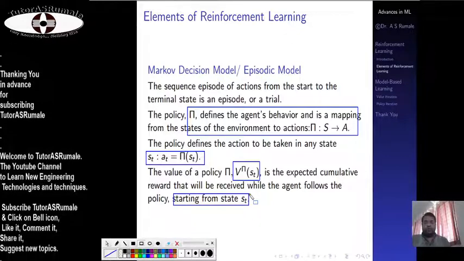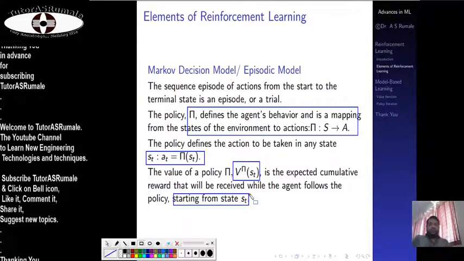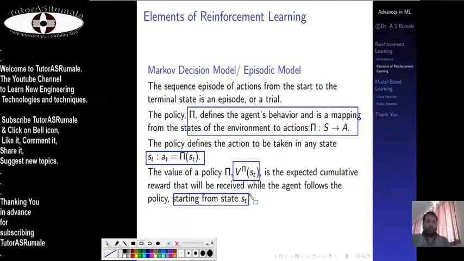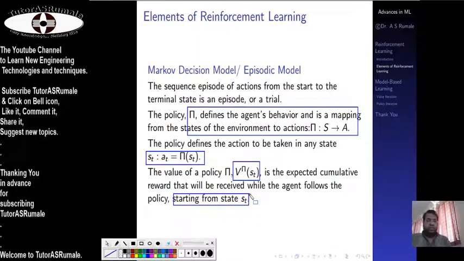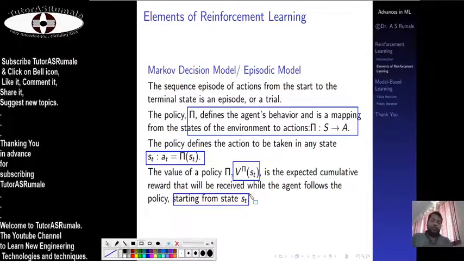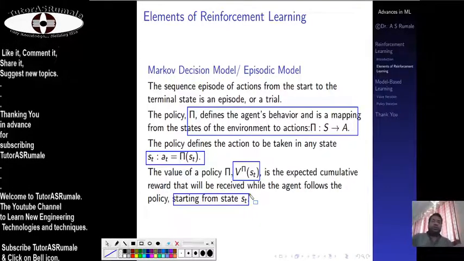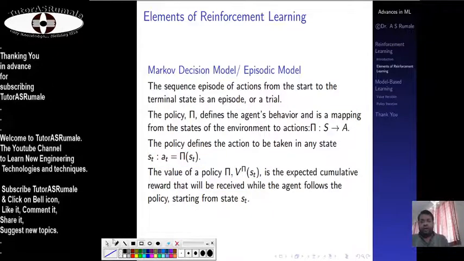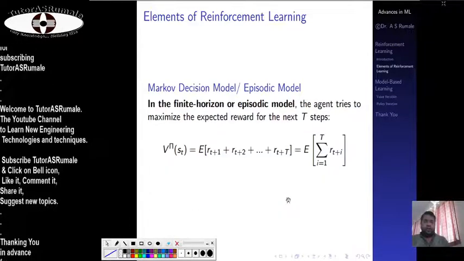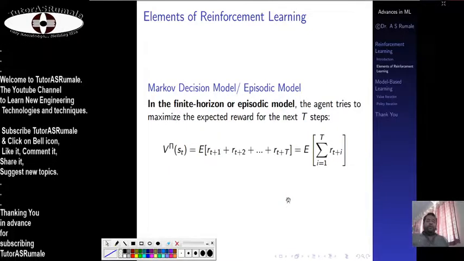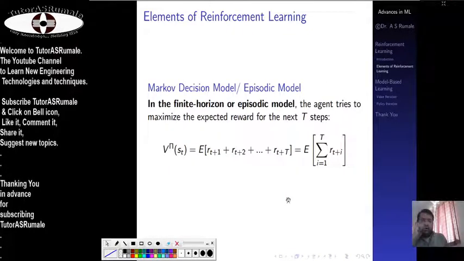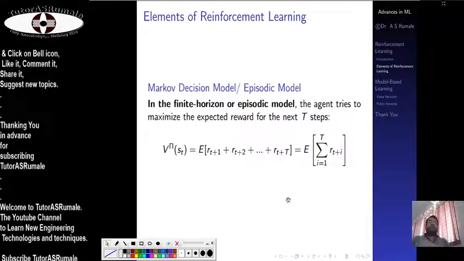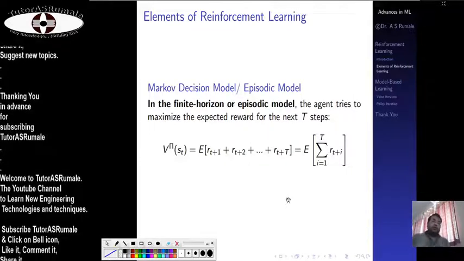So if you see, all this resembles reinforcement learning. The Markov decision model resembles reinforcement learning, and it is the base model used for reinforcement learning and can be used in a very efficient way. So there are two types of Markov decision model, or the episodic model. Why is it episodic? Because it goes step by step, so it is required to have an episode of every step.